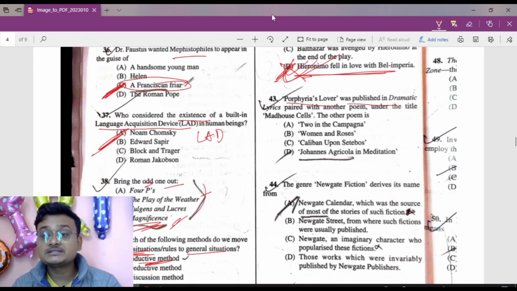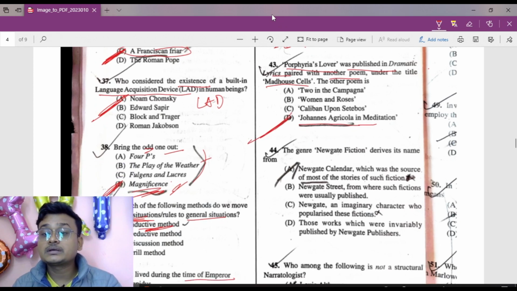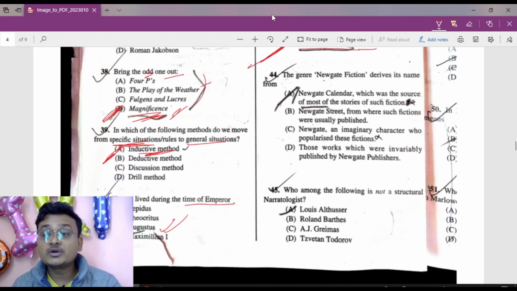Porphyria's Lover was published in Dramatic Lyrics paired with another poem, that is Madhouse Cell, and the other poem was Johannes Agricola in Meditation. That is option number D is the right answer here. Okay, now move to 44. The genre Newgate fiction derives its name from the Newgate Calendar, which was the source of most of the stories about such fiction. That is Newgate Calendar. Okay.